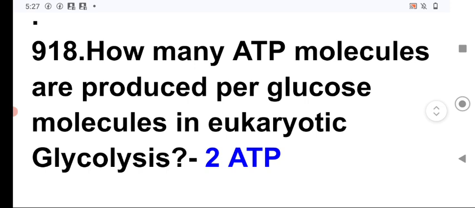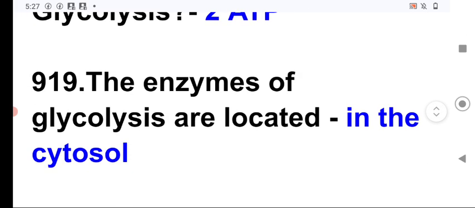Next question. How many ATP molecules are produced per glucose molecule in the eukaryotic glycolysis? This is the 2 ATP which is gained in the process of glycolysis, whereas a larger amount of ATP is produced during the aerobic respiration or the Krebs cycle inside the mitochondria of the cell.